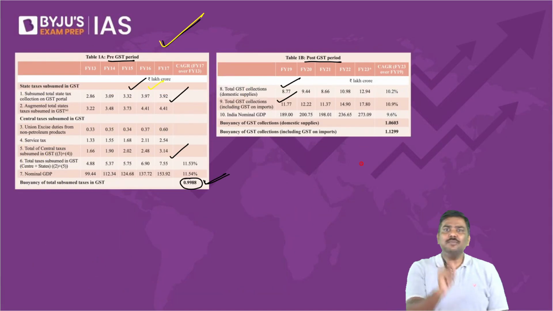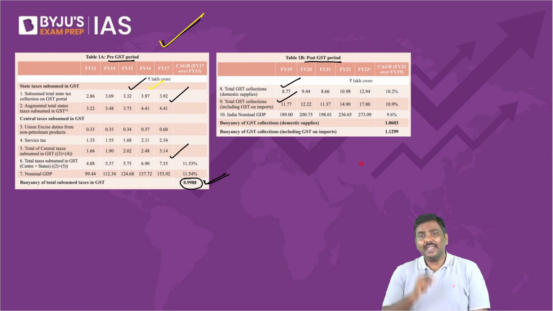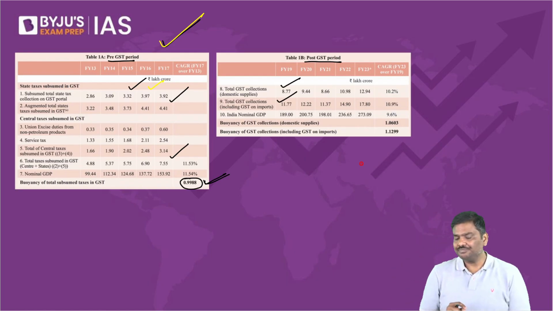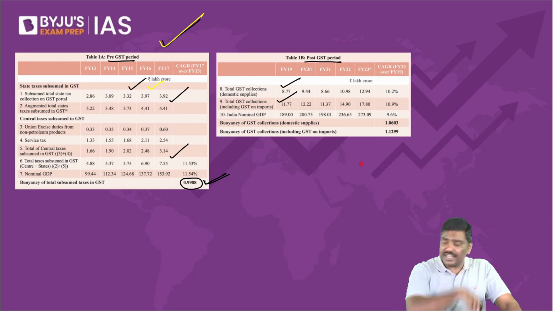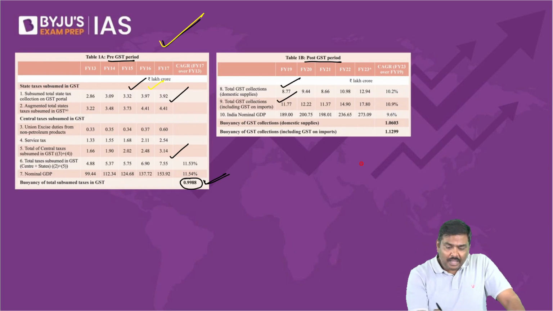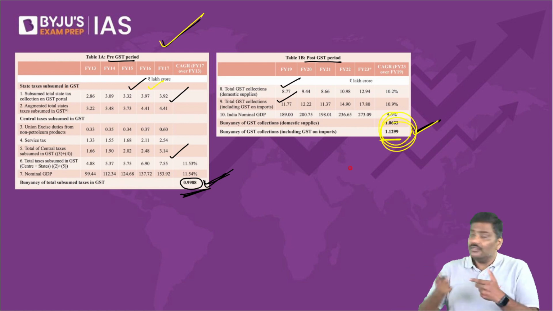What was the tax buoyancy before GST collection for indirect taxes? Make the second observation from the table now. What was the tax buoyancy for indirect taxes collection before GST was introduced? It is there in the table. The tax buoyancy was less than 1. And what has happened to the tax buoyancy after the introduction of GST? Please look at the right side in the table. The tax buoyancy is more than 1. More than 1, from lesser than 1.